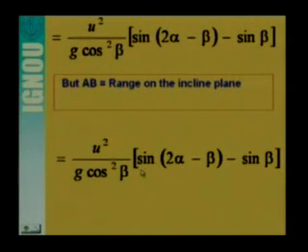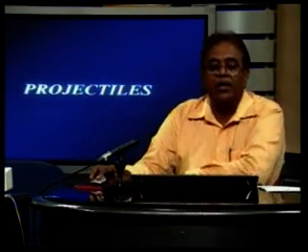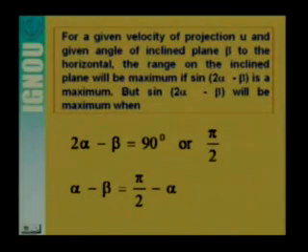Now here we can also find out the maximum range. The range will be maximum when sin(2alpha minus beta) is maximum. As you know, the maximum value of sine is at 90 degrees. So when 2alpha minus beta is 90 degrees, we get the expression for the maximum range. Here you see that for a given velocity of projection u and given angle of inclined plane beta to the horizontal, the range on the inclined plane will be maximum if sin(2alpha minus beta) is a maximum.